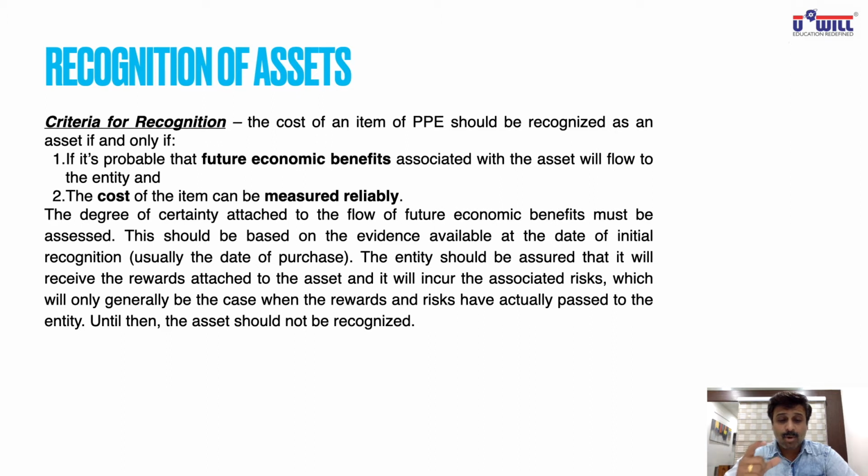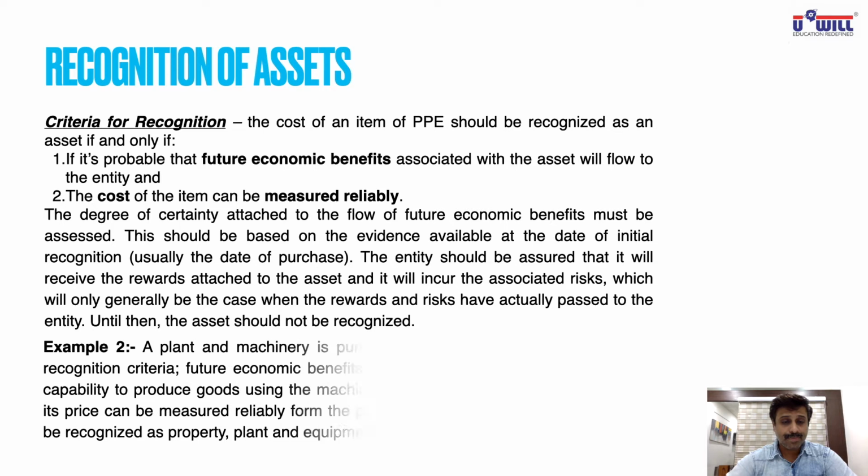The title of ownership should have passed to you, then only the risk of that asset belongs to you and the reward, the monetary return, also belongs to you. Until then the asset should not be recognized. Quite obviously, once you get the title of ownership, once you get the papers of ownership, then only can you record that asset in the books of accounts.